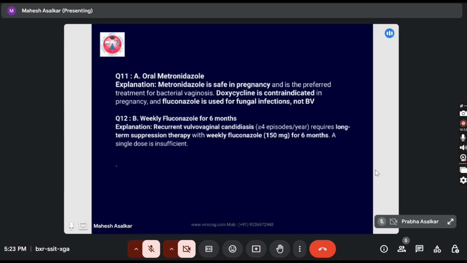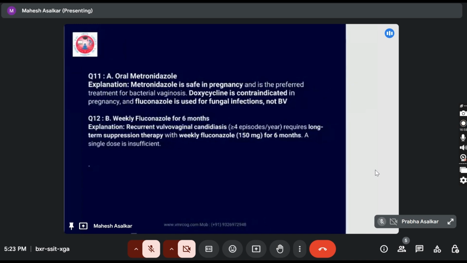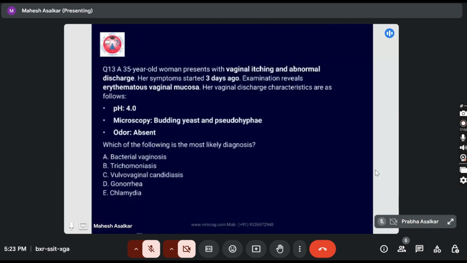Okay, so recurrent candida vaginalis we will see today in the lecture. All treatment will go into the detail, the safety of the drug, etc. Everything we will see. Next, Dr. Sinchana, this single one question.